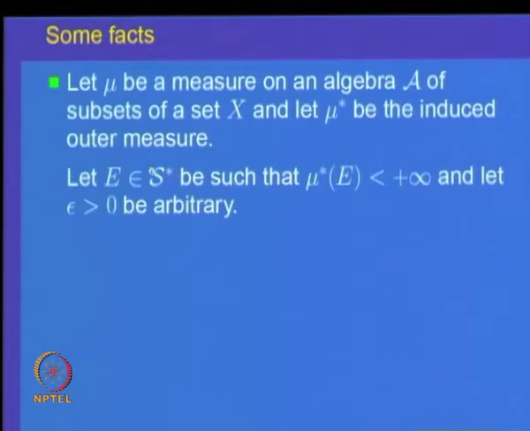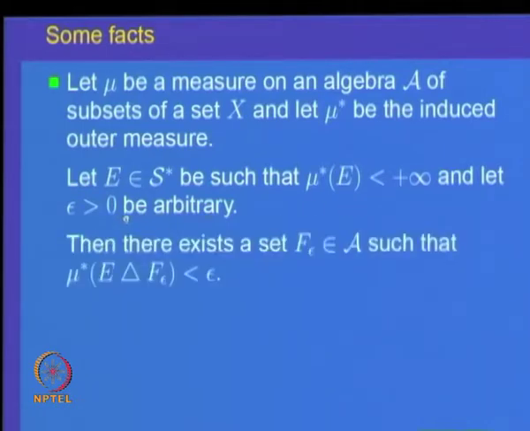This set need not be in the sigma algebra; we do not need the condition that E should be a measurable set. Then given any epsilon, you can find a set F epsilon in the algebra A such that mu star of the symmetric difference of E and F epsilon is less than epsilon.